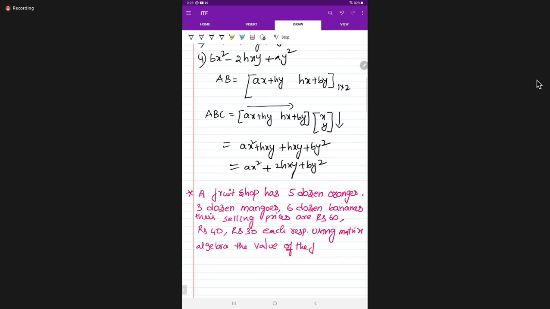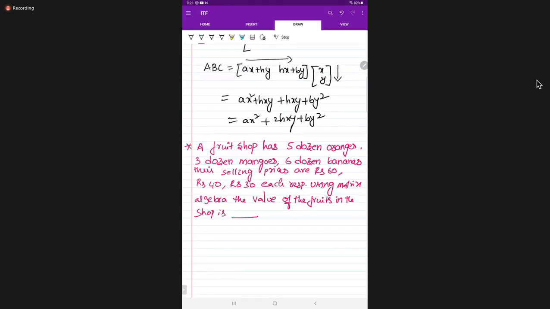Ma'am, dozen means 12, right? Yes, very good. Listen, students. Here, 5 dozen is 5 into 12. Next one is 3 into 12, and 6 into 12. Ma'am, we can take one common, right?